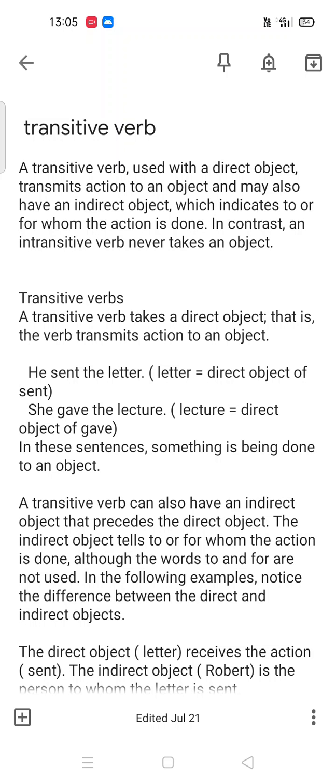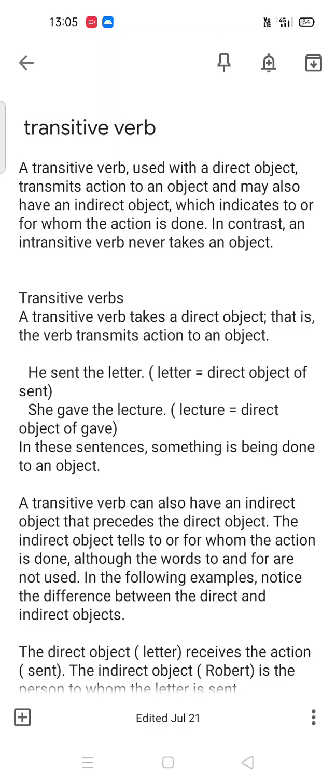In contrast, an intransitive verb never takes an object. So there are no types of objects there, but in the transitive verb there are two types of object, indirect and direct object. A transitive verb takes a direct object, that is, the verb transmits action to an object.